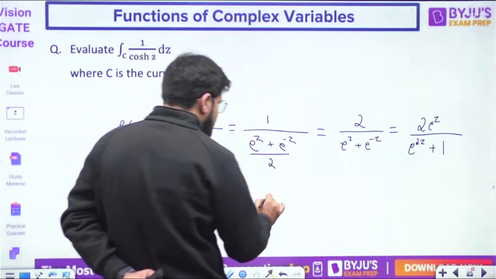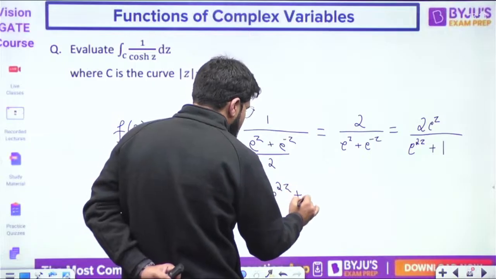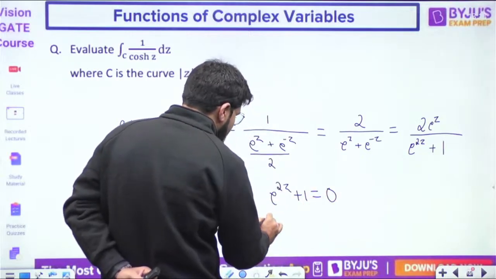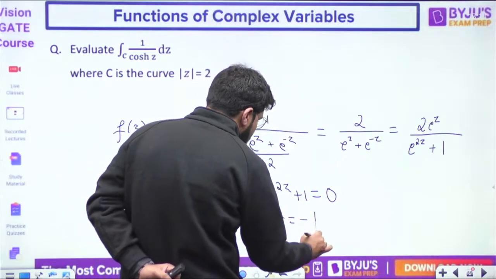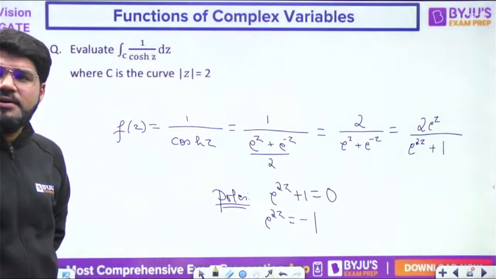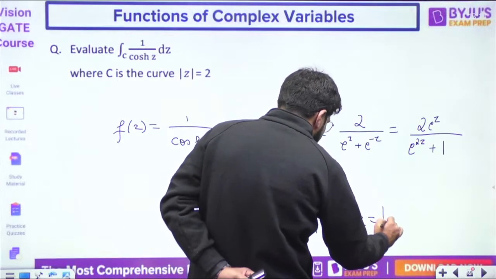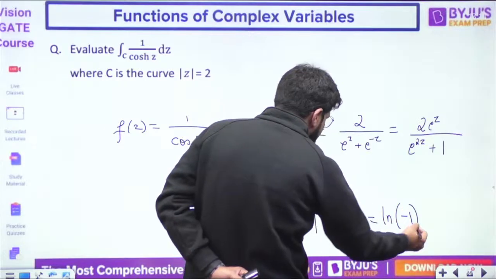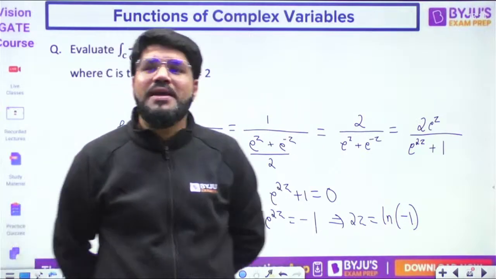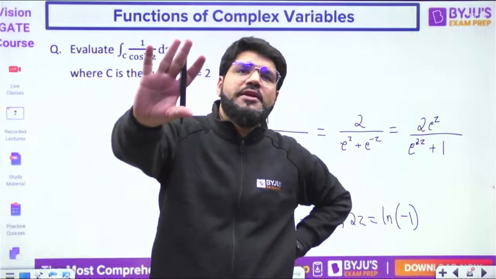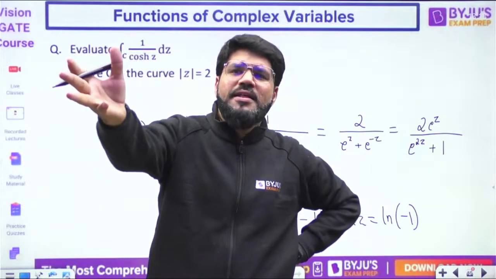So as to calculate the poles, I will start by taking e power 2z plus 1 equal to 0. Okay, and I have e power 2z equal to minus 1. So what is the value of 2z? To eliminate the exponent, we take the log. And what is log minus 1? Log of negative numbers is not defined in the real domain, right?